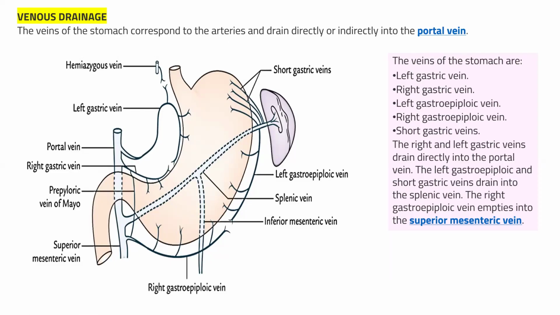Portal vein means the digestive deoxygenated blood is not passing directly into the heart. The left gastroepiploic and short gastric veins drain into the splenic vein, and the right gastroepiploic vein empties into the superior mesenteric vein.